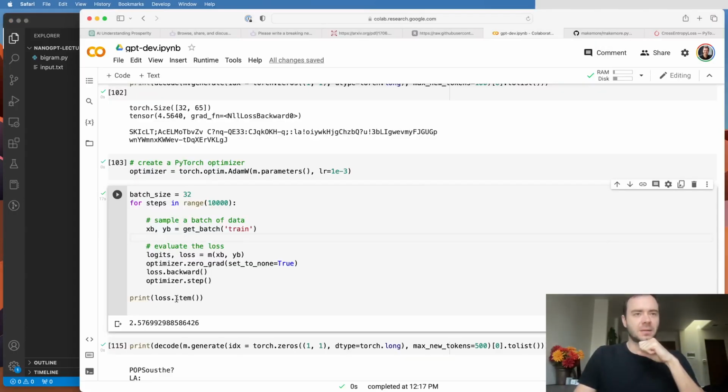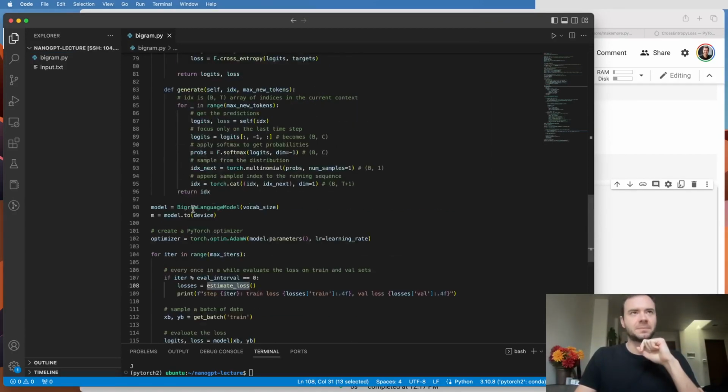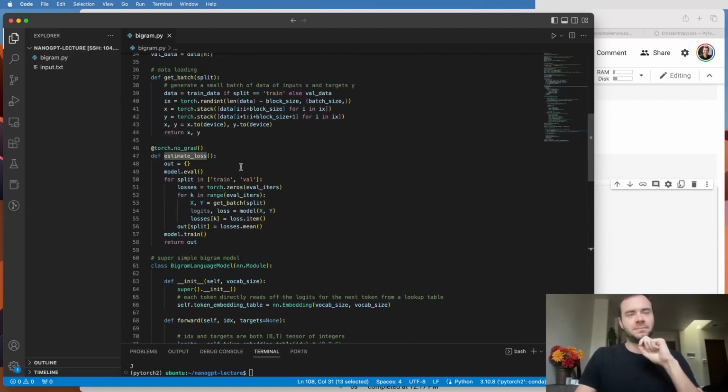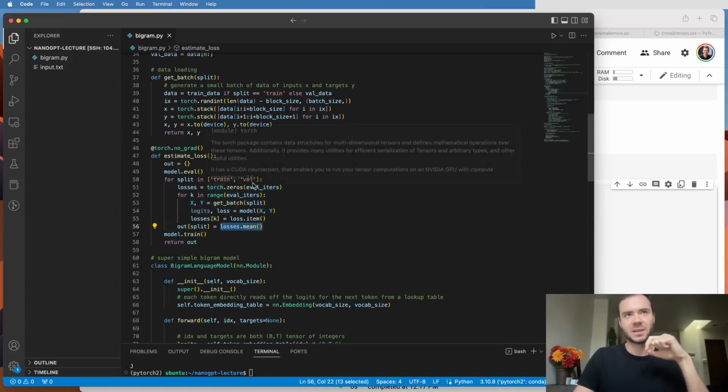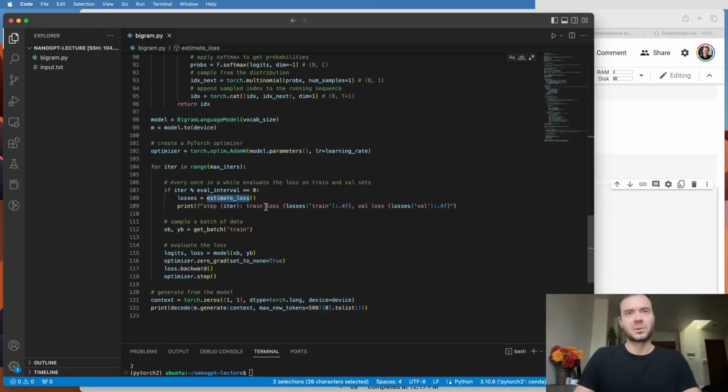Number two, what I introduced is the fact that here in the training loop, I was just printing the loss.item inside the training loop. But this is a very noisy measurement of the current loss because every batch will be more or less lucky. And so what I want to do usually is I have an estimate_loss function, and the estimate_loss basically goes up here, and it averages up the loss over multiple batches. So in particular, we're going to iterate eval_iters times, and we're going to get the average loss for both splits. And so this will be a lot less noisy. So here, when we call the estimate_loss, we're going to report the pretty accurate train and validation loss.